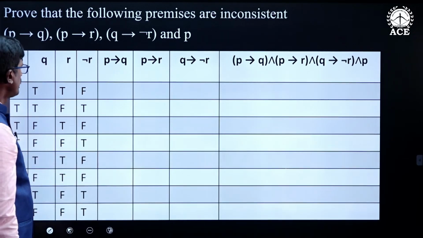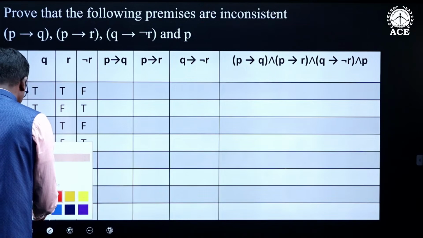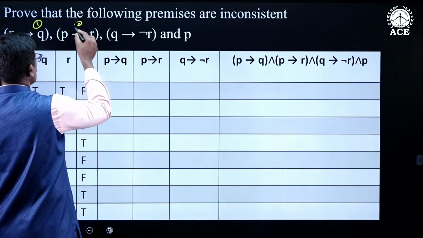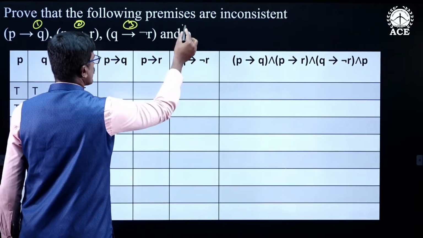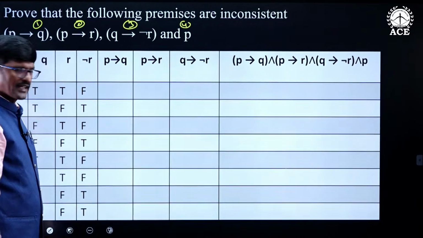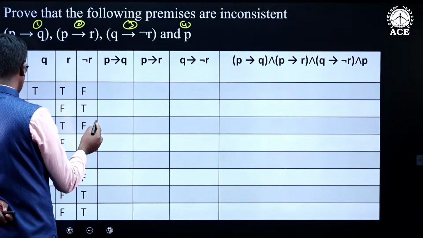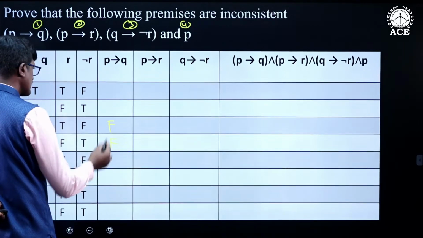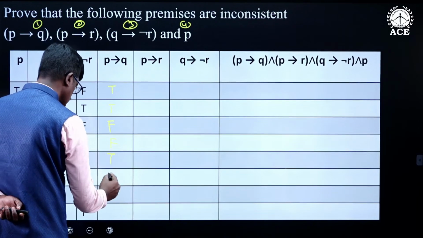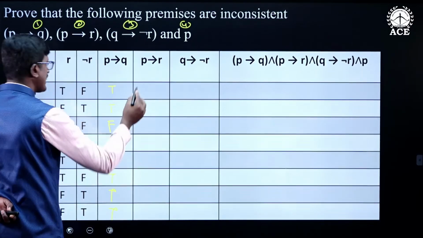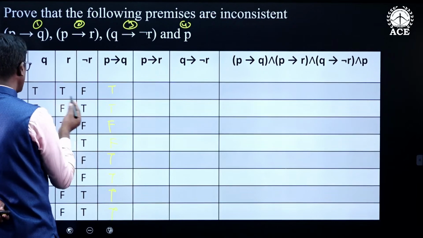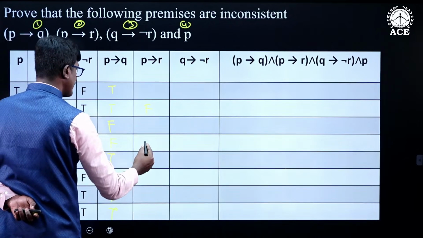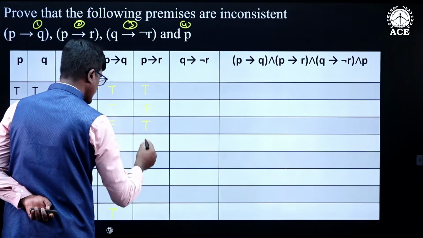Now this is another example. Here they have given premises 1, 2, 3, 4. We will find the truth values for the conjunction of the premises. P conditional Q is false in the third case and fourth case. In all other cases it is true. Next one is P conditional R. P conditional R is false in the second case. Next, the fourth case. In all other cases it is true.